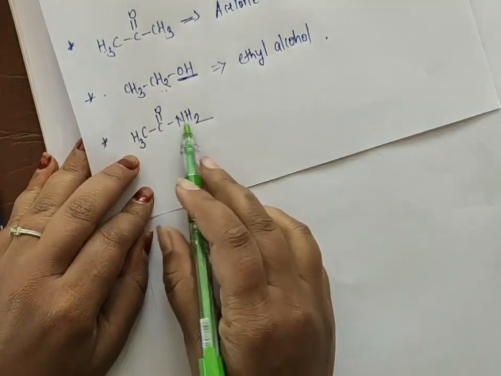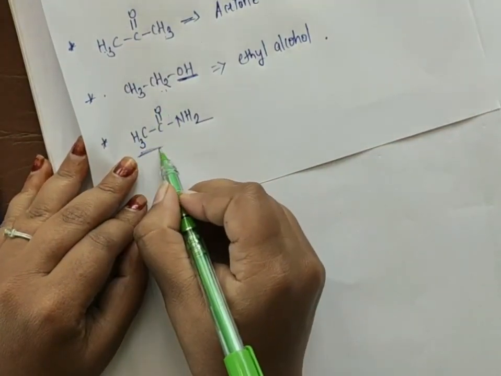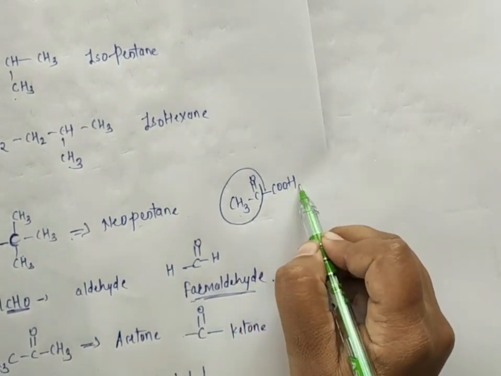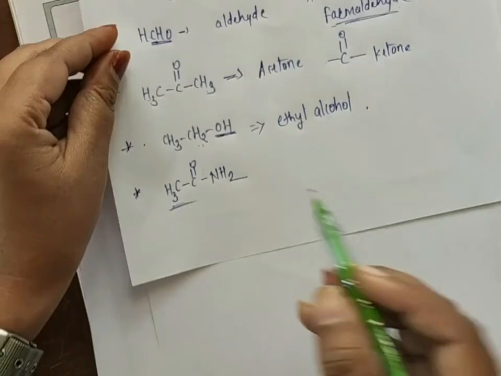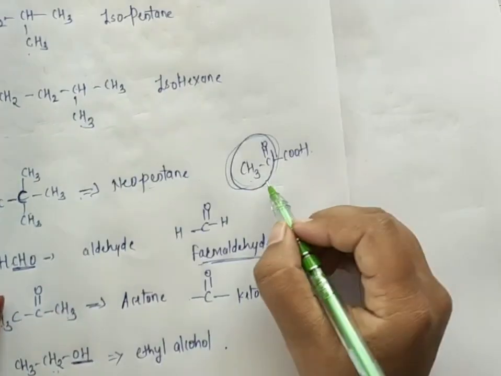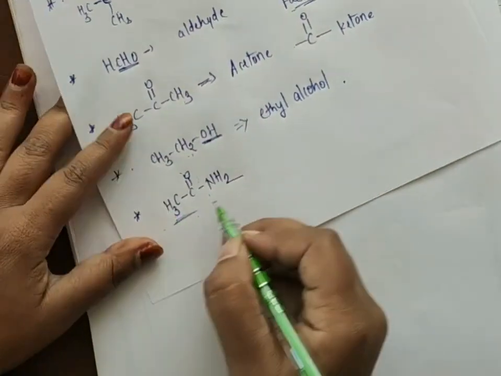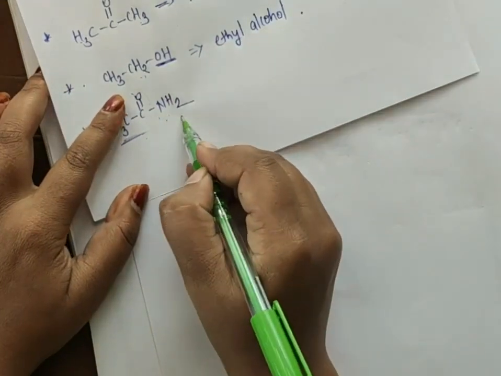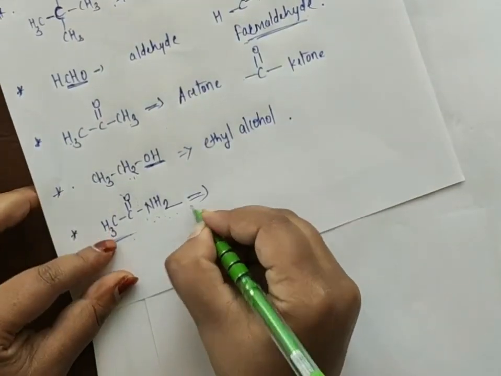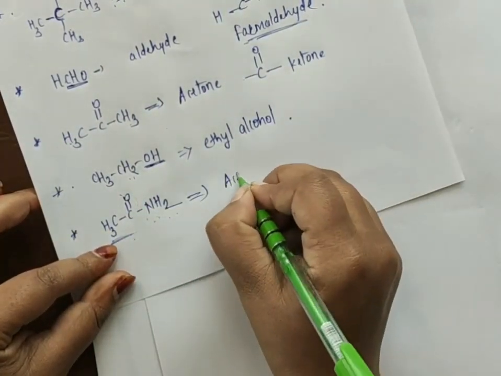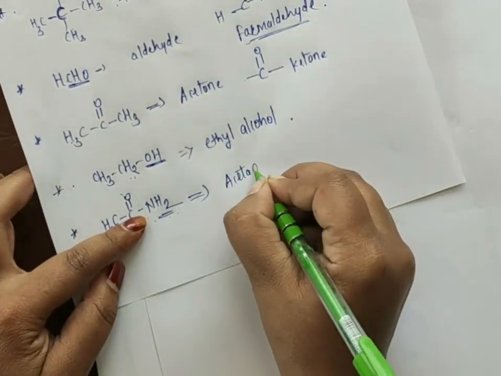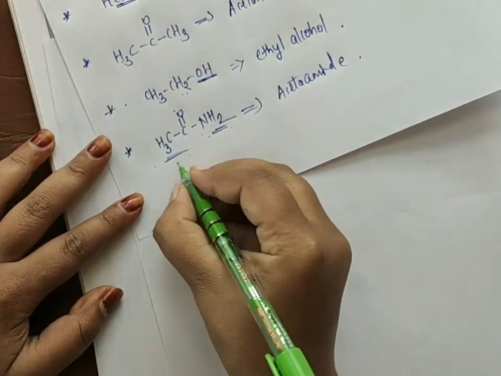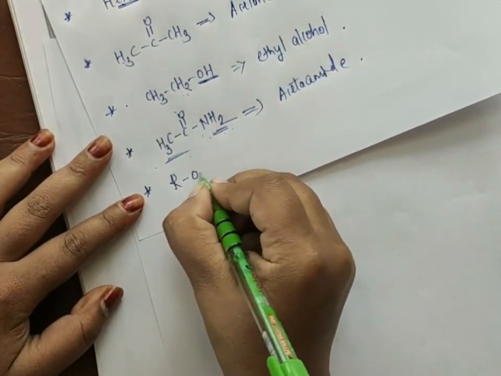Now here also we have the same group. I told you acetic acid is CH3, C double bond O, COOH. Here also CH3, C double bond O. But the difference is that there we have an acidic group, the COOH group, but here we have an amide group, that is NH2. So the first name, aceta, remains the same, and this NH2 we call amide: acetamide.